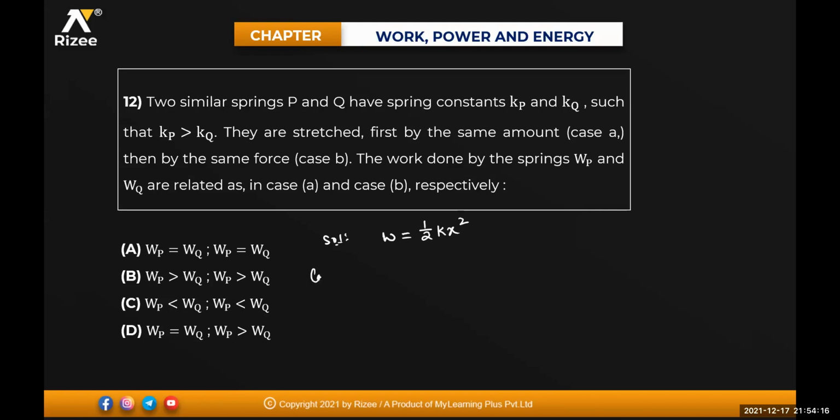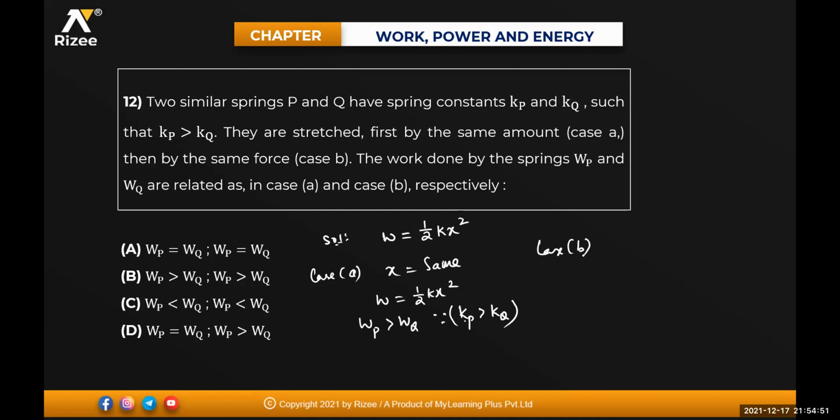See here, in case number A, they are stretched first by the same amount. That means x is same. When x is same, W is equal to half into K into x square. Work done by P will be greater than work done by Q because the spring constant of P is greater than the spring constant of Q. Okay.